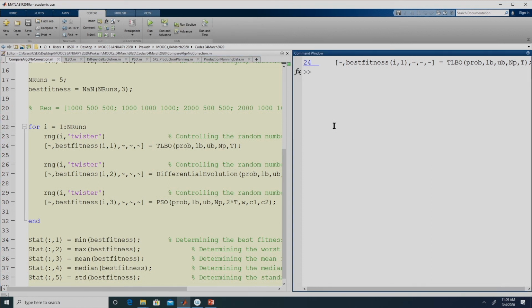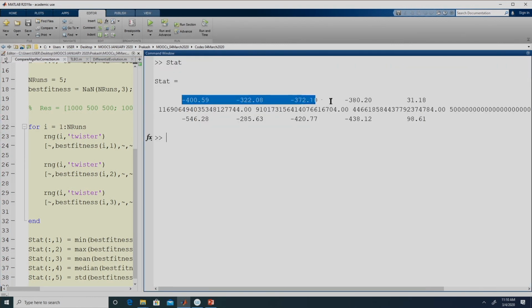So now we have the result. The first row is for teaching learning based optimization. The best value obtained by TLBO is minus 400 because it is in the first column. The first column gives the best solution with respect to each of the 3 algorithms. The second column gives the worst solution, the third column gives the mean, the fourth the median, and the fifth one gives the standard deviation.